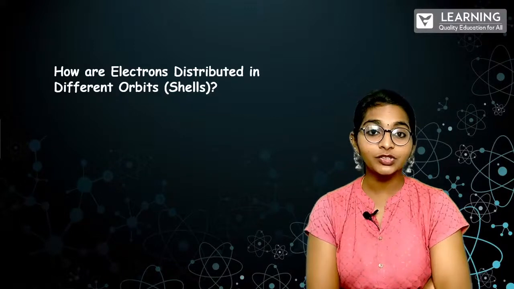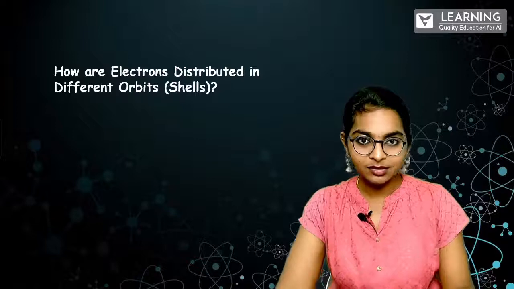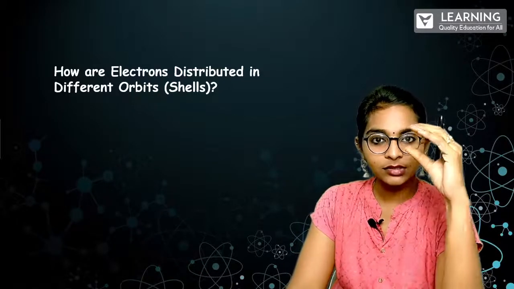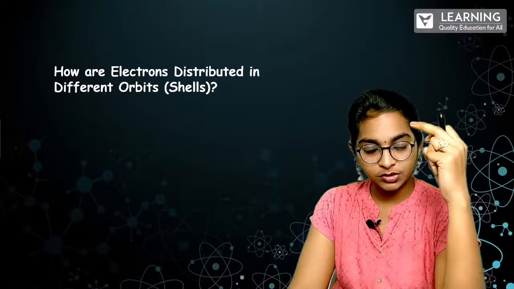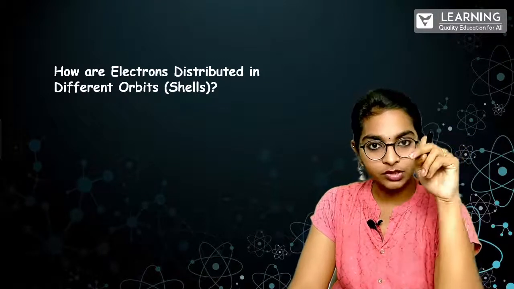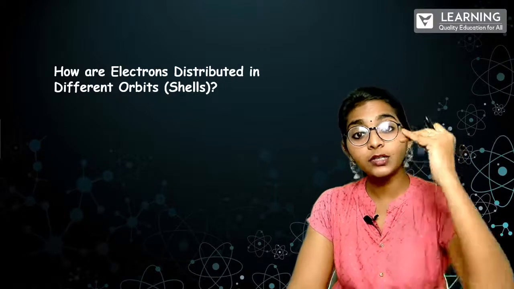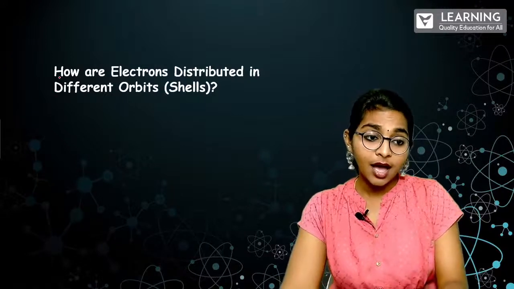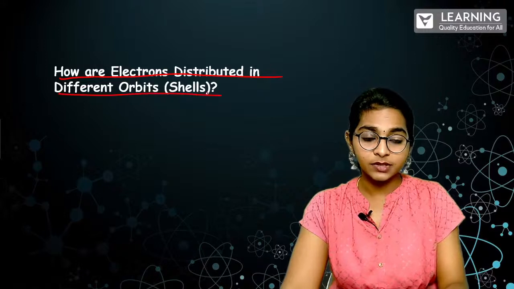How are electrons distributed in different orbits or different shells, we can say? All right. So now what is there in our mind? Nucleus is there in an atom. And inside the nucleus, we've got protons and neutrons. Electrons are revolving around the nucleus. So this is a framework. Now we are going to build on this framework. So that is why this question is, how are electrons distributed in different orbits?